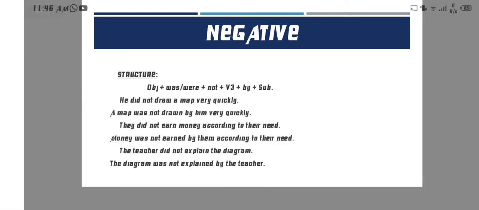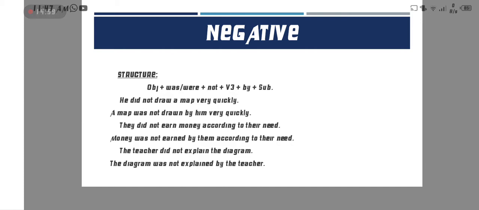Now next example, they did not earn money according to their need. Money here is the object, was not is the helping verb, and then earn, third form, earned, by them according to their need. Next example, the teacher did not explain the diagram. The diagram here is the object, was not is the helping verb with not, and then the third form. The third form of explain is explained, and then last one the subject, by the teacher.